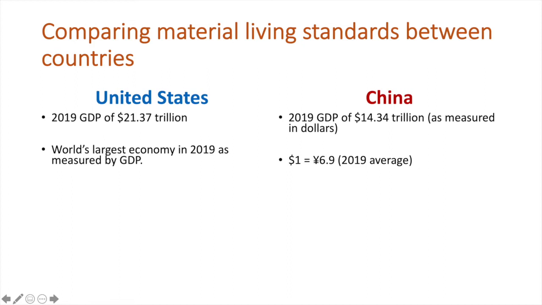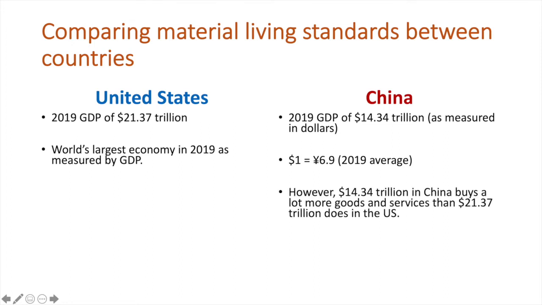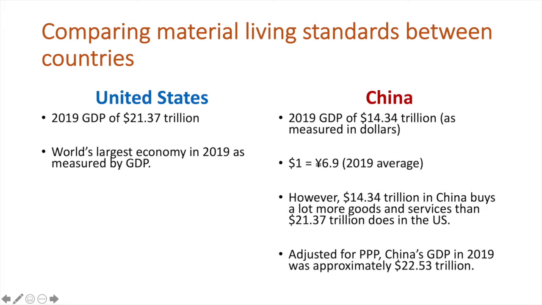This is not the end of the argument because we now have to consider the purchasing power of $21.37 trillion in the US and $14.34 trillion in China. $14.34 trillion buys a lot more goods and services in China than it does in the US. So if we adjust for PPP, China's GDP in 2019 was approximately $22.53 trillion. That means the amount of goods and services that $14.34 trillion could buy in China is equivalent to what $22.53 trillion could buy in the US.